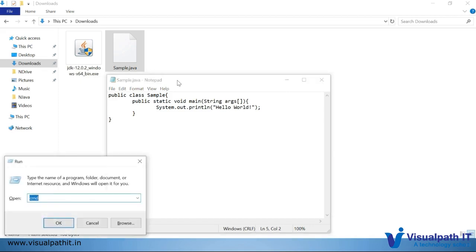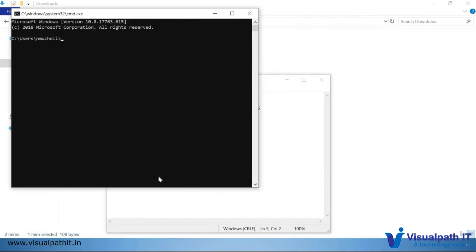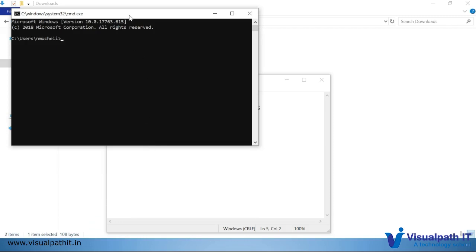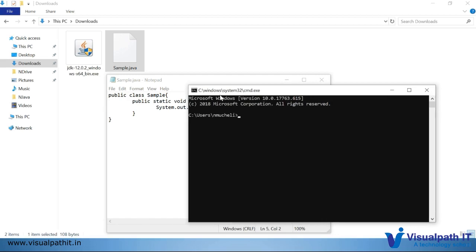To do that, I'm opening the command prompt. I'll minimize this window so that you can see all the content. We need to go to the download folder where our source file is available. To run the Java program, first we have to compile it. For compilation, we use the command called javac. Javac means Java compiler. So I'm initiating the Java compiler to compile my sample.java file.